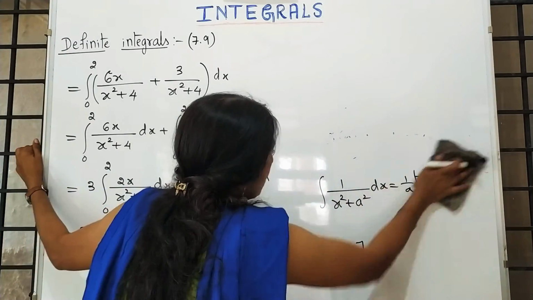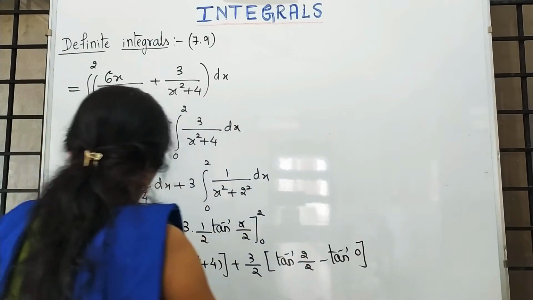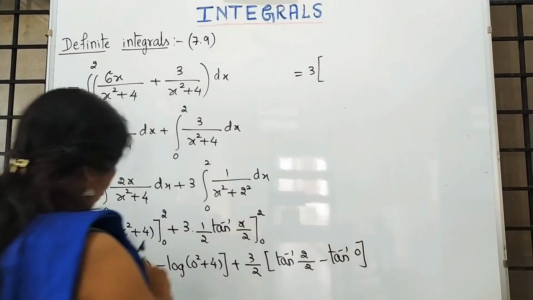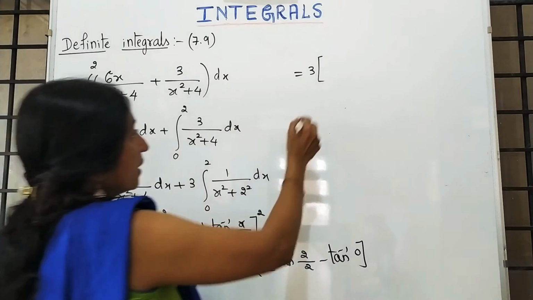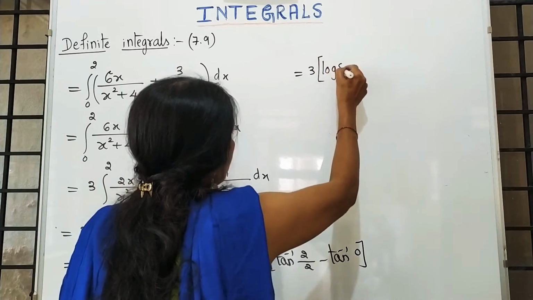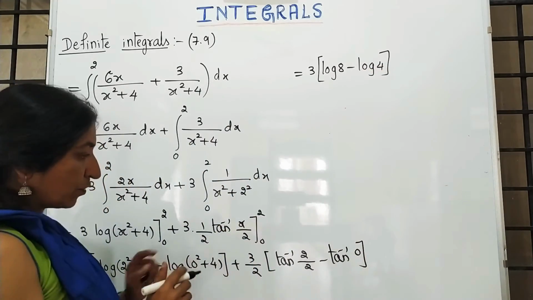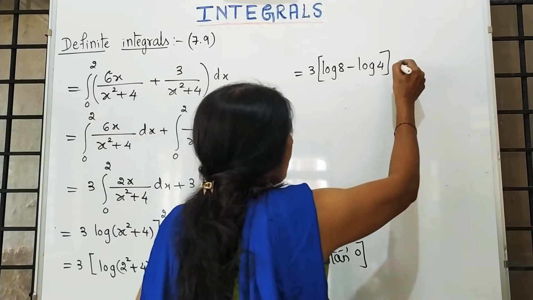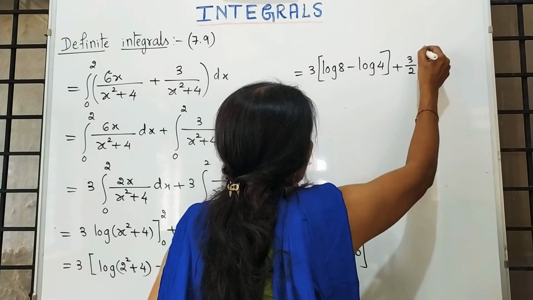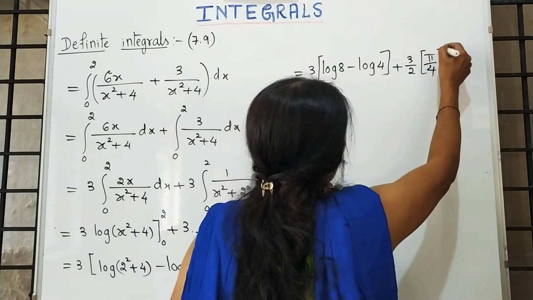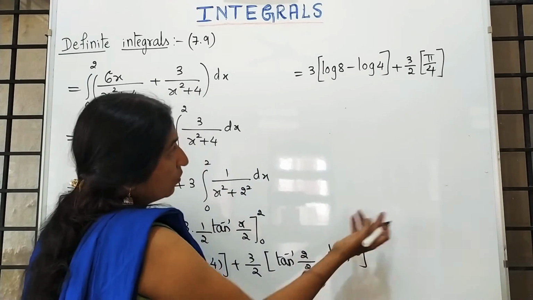Now write down the values. Yes, the 3 is outside as it is in the bracket. 2 square is 4, 4 plus 4 is 8. Log 8 minus log 4, 0 plus 4 plus 3 by 2. Tan inverse of 1 is pi by 4. Tan inverse 0 is 0. So this value is 0, no need to write that.